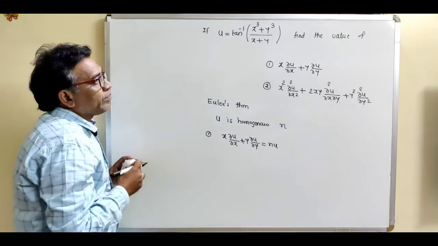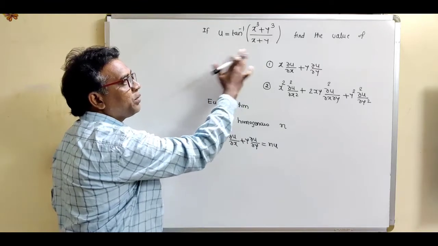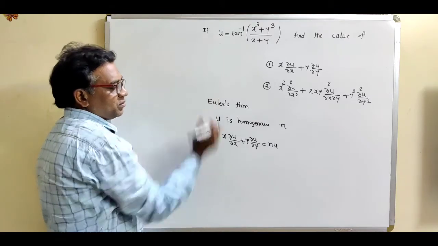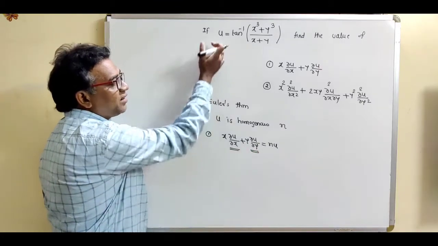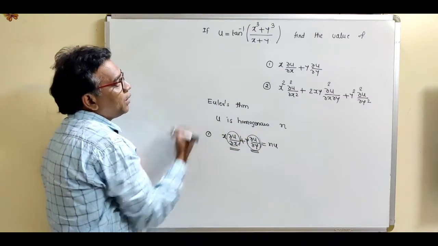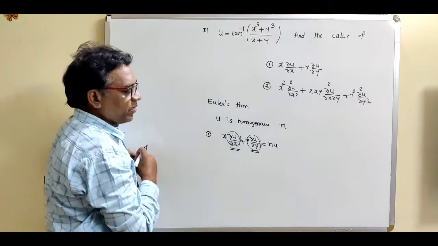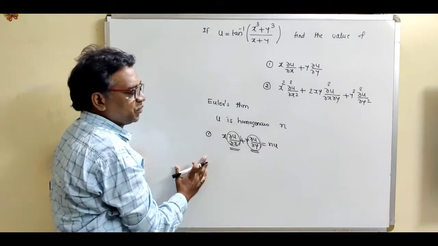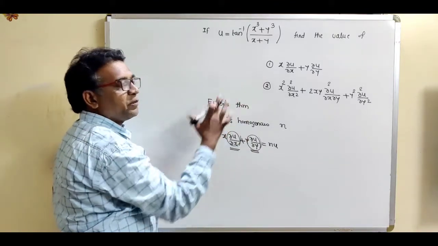Now see, we are given the function u equal to tan inverse of (x cube plus y cube) divided by (x plus y). Now if we find del u by del x and del u by del y directly from the given function u, then it is a difficult task, because u is given in terms of tan inverse, a trigonometric function. So for this we use the statement of Euler's theorem.